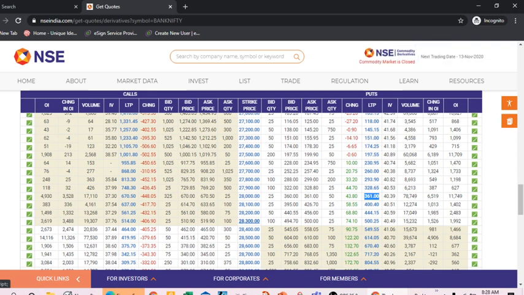So for that purpose, the sliding price of bank nifty on the strike price changes, and the last traded price also changes according to the slides on the strike price. When the price goes up above the strike price, then the put option last traded price will lose value.